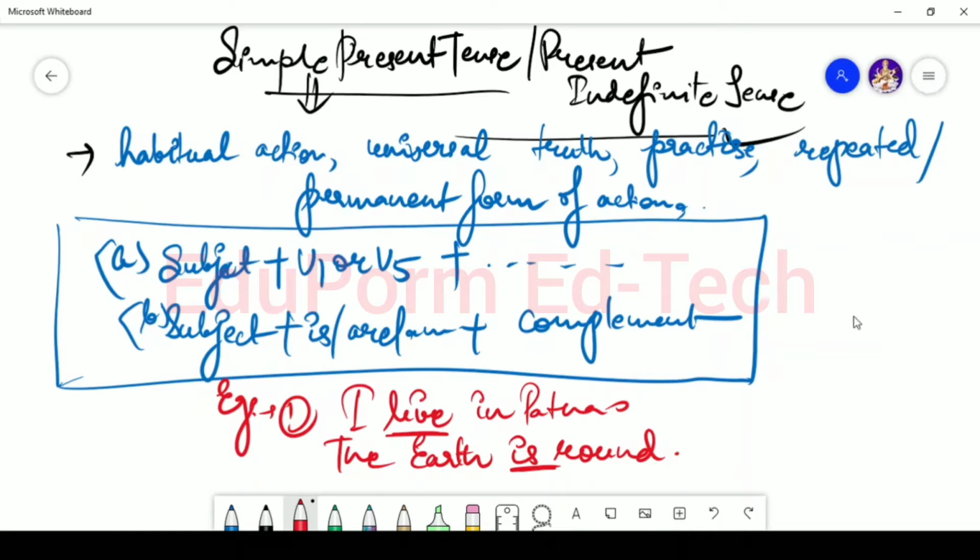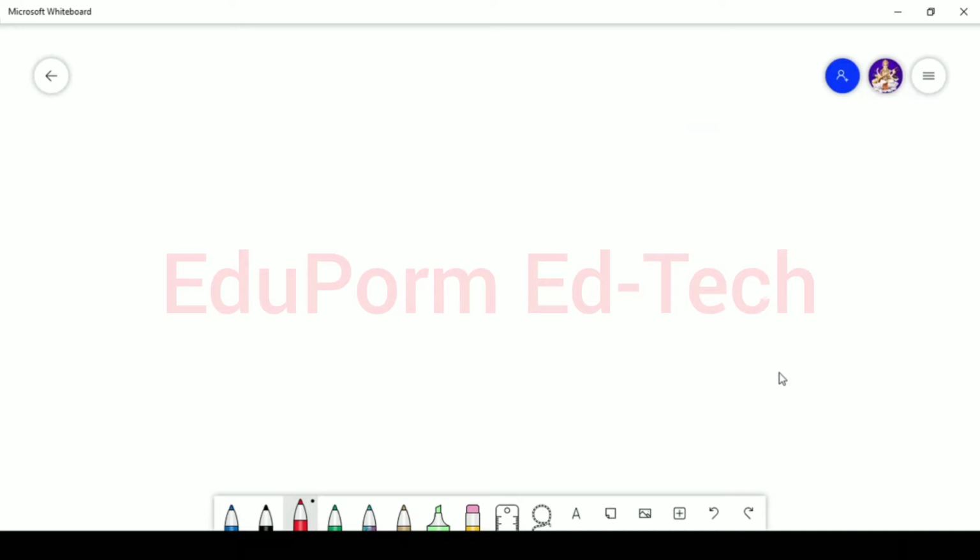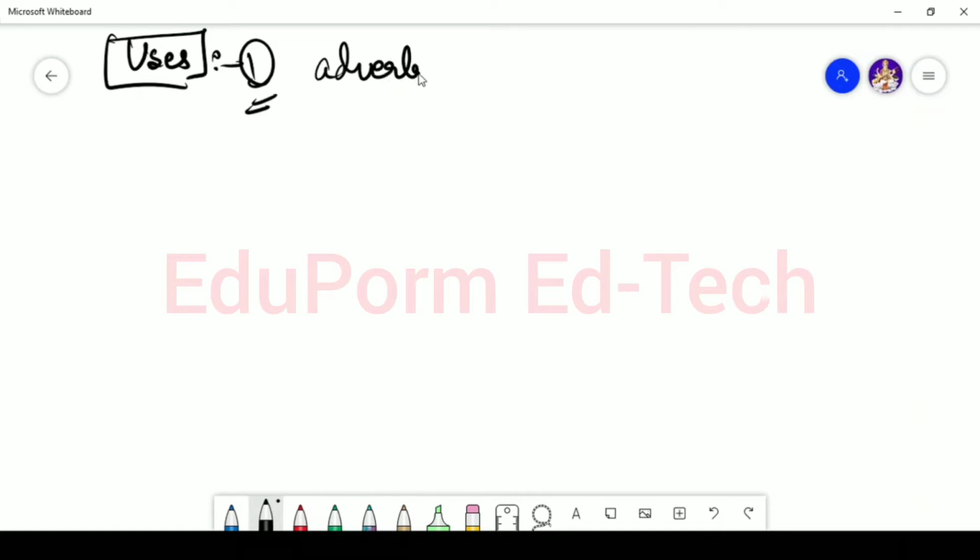Now we're going to talk about the uses of simple present tense. What is the first use? The first use is that these are mainly expressed by the adverbs of frequency. So if any sentence has adverbs of frequency, what are adverbs of frequency?